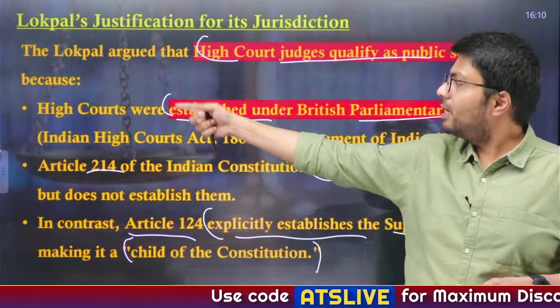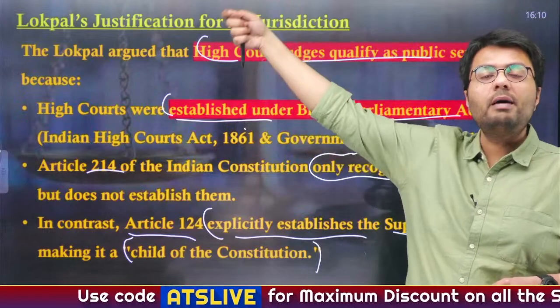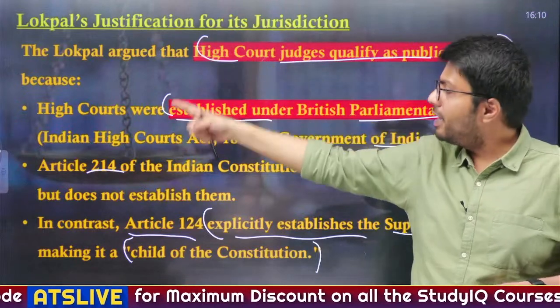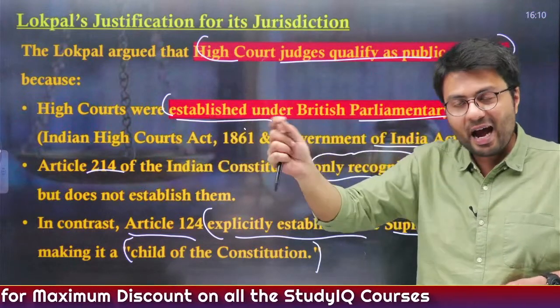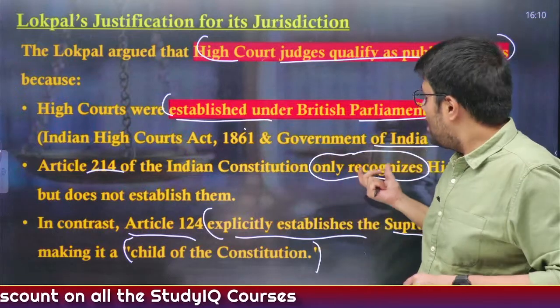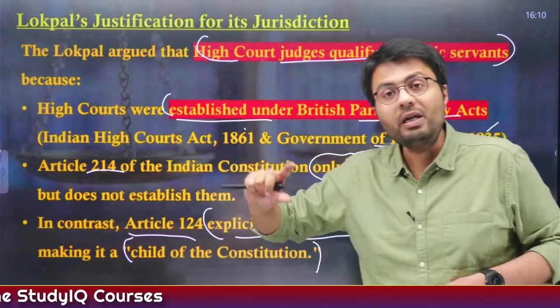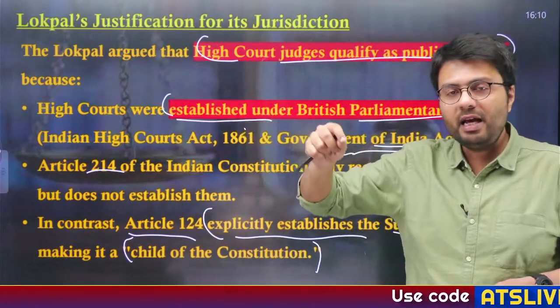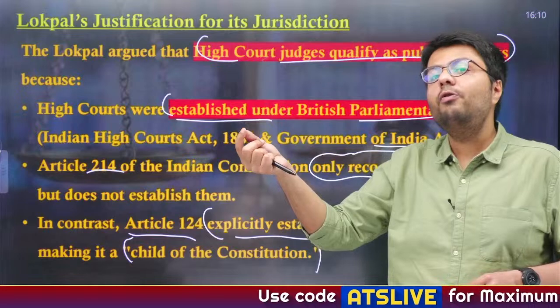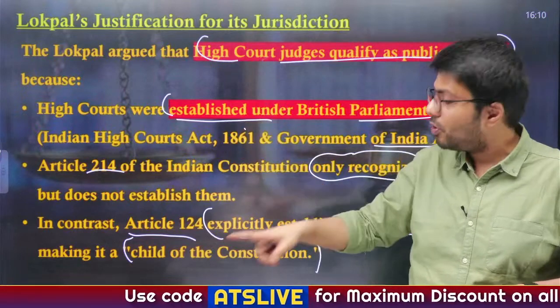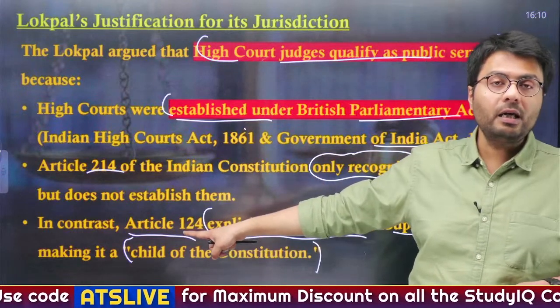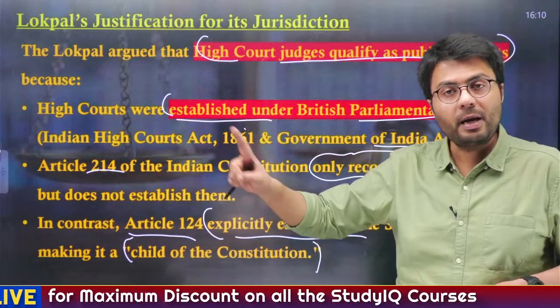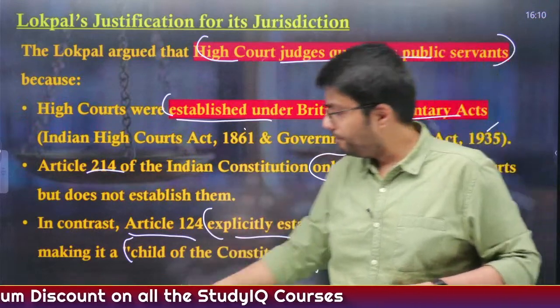And why? Because Indian High Courts were earlier established by the British Parliamentary Act, and Article 214, which highlights High Court, just recognizes High Courts and does not establish them. So, this was the reason given by Lokpal for saying that High Court is covered under Lokpal jurisdiction, whereas Supreme Court is not, because it was formed by Article 124 of the Constitution and not by an Act of Parliament. Understood?